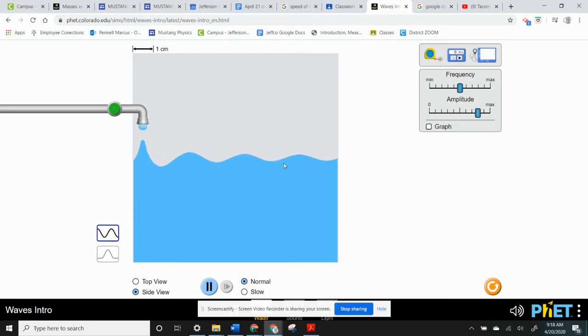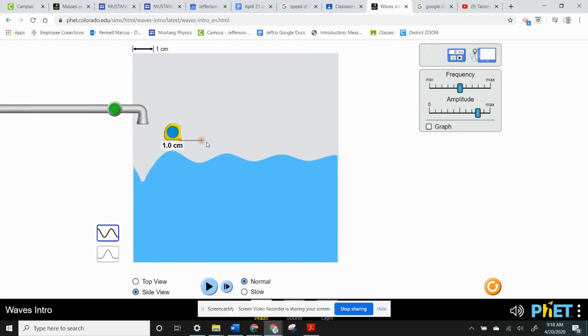Now, this is modeled as a transverse wave. You can see that the surface of the water goes down, up, down, up, down, up as the wave travels left to right. Now, when you do the lab today, you'll be able to pause this.